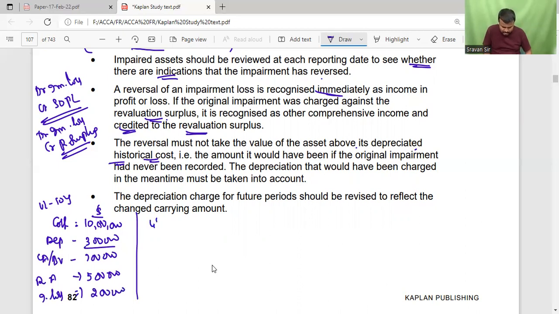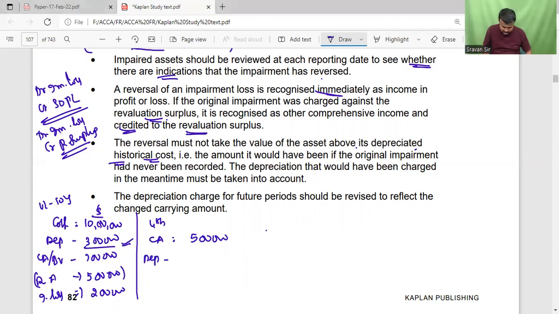So for the fourth year, carrying amount is nothing but how much? 5 lakh. Recoverable amount will be revised over the remaining useful life. So out of the 10 years, 3 years completed, remaining 7 years are there. So 5 lakh by 7, how much? 71,429.